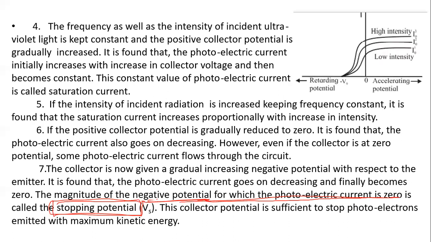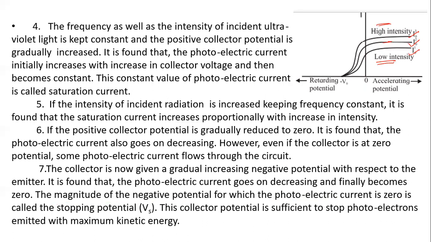Now you can see a diagram for this. Here you get saturation currents 1, 2, 3, because three different intensities are there: low intensity, mid intensity and high intensity. When we change the intensity, we get different saturation currents.